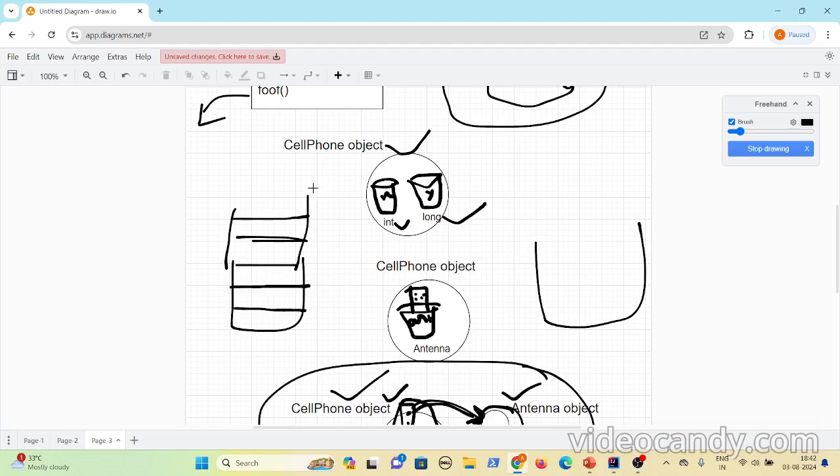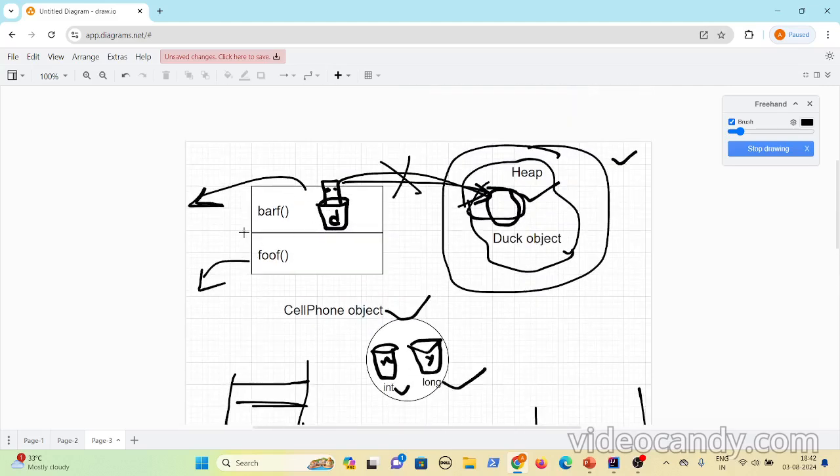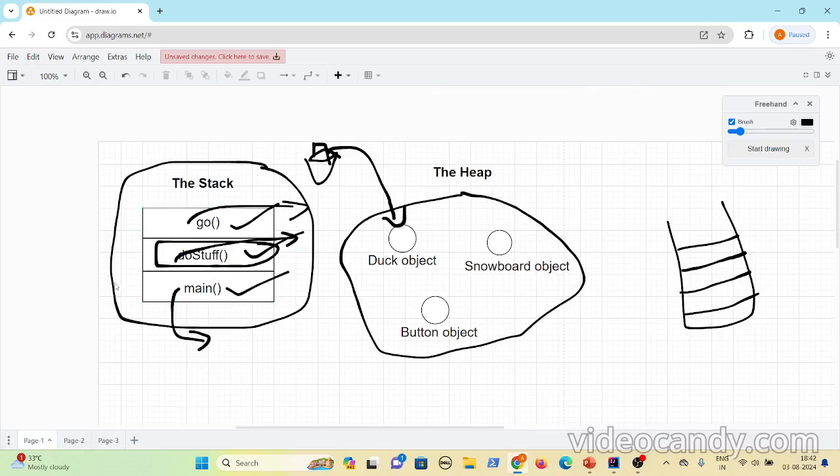So we have discussed the stack and heap in Java. These are the two areas of memory, right? The stack is used mainly for method invocation, and the stack consists of stack frames, and each stack frame represents a single method execution. Whatever is present on the top of the stack is the current method that is getting executed.